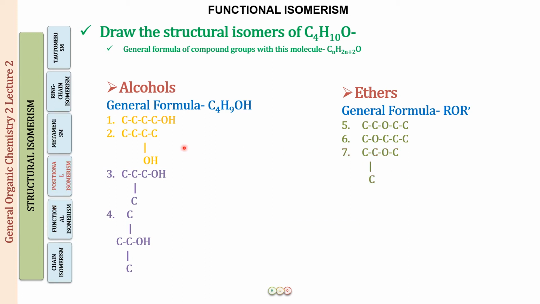Next, if we look at now 1 and 2, what are they? The functional group remains the same, the molecular formula remains the same. It is only the difference in the position of the functional group. So these 2 are going to be positional isomers. So 1 and 3, we can have these to be chain isomers, because we can see that there is a difference in the chain length.